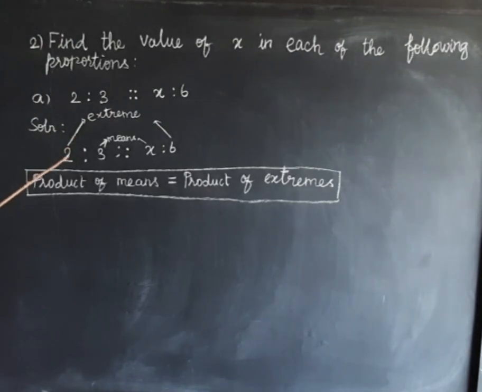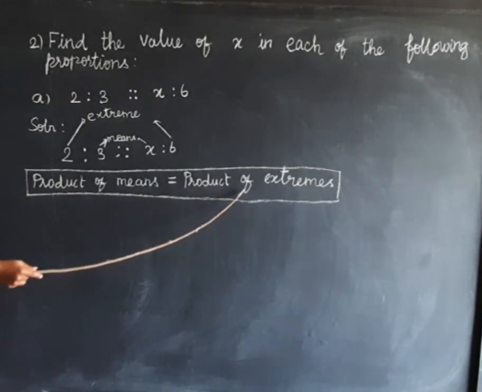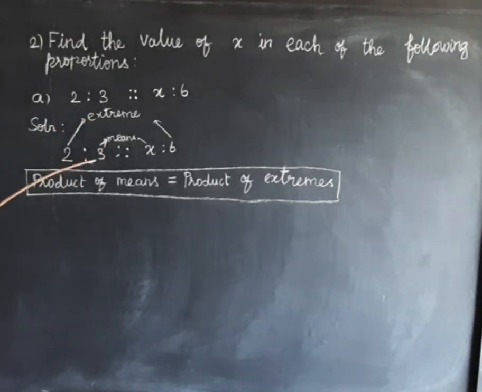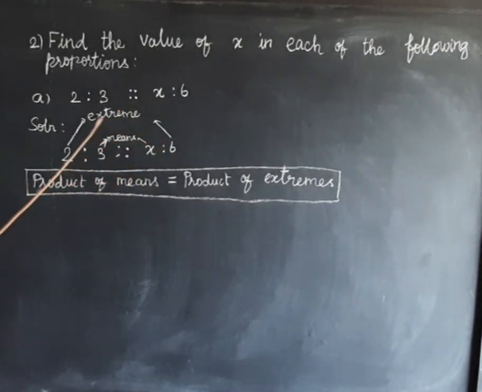Okay, solution. Let us come to the solution. 2 is to 3 as x is to 6 is the given proportion. What is the formula for proportion? Product of means equal to product of extremes. Here means are the middle terms. So what are the middle terms? 3 and x are the middle terms. What are the extreme terms? 2 and 6 are the extreme terms. Middle terms mean 3 and x.